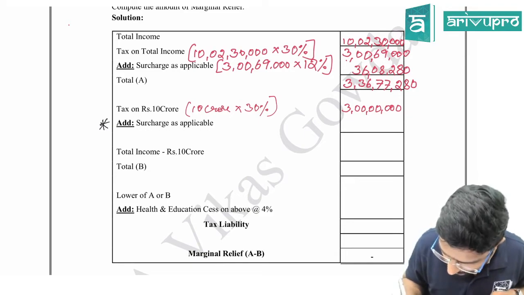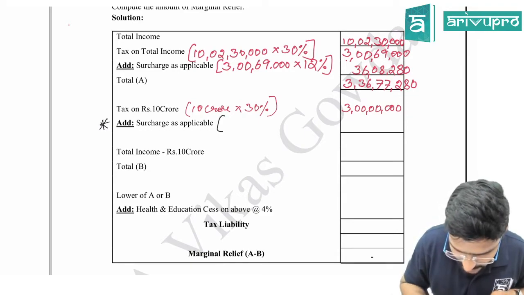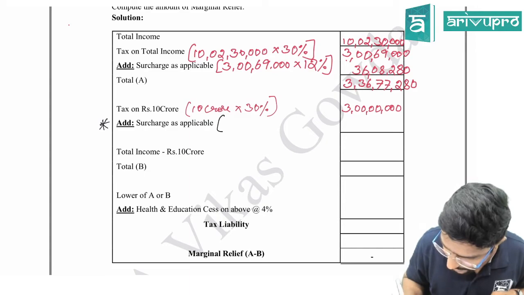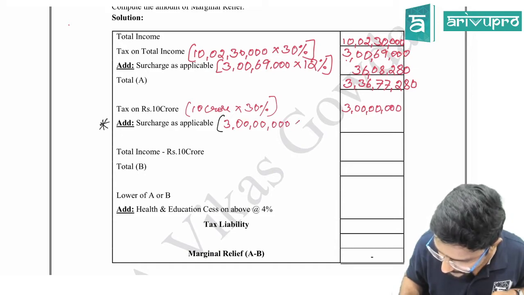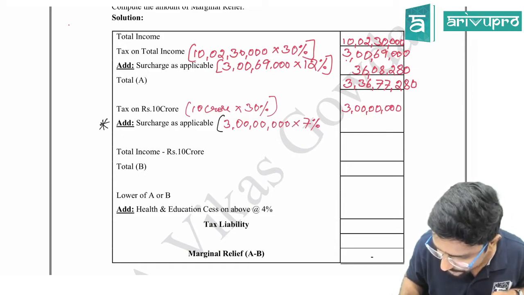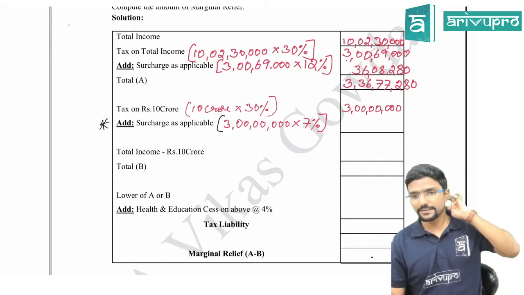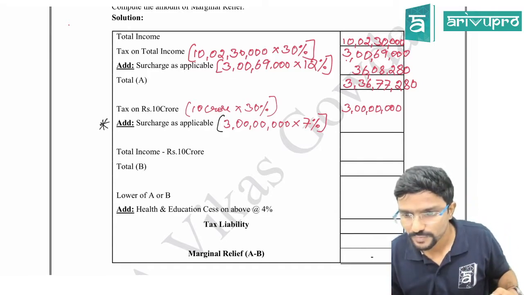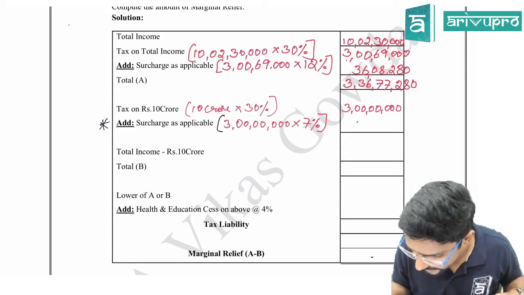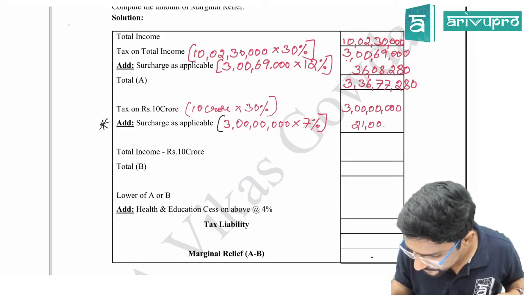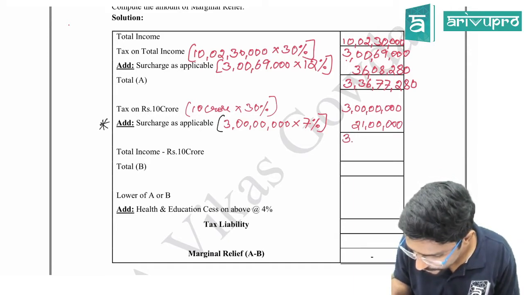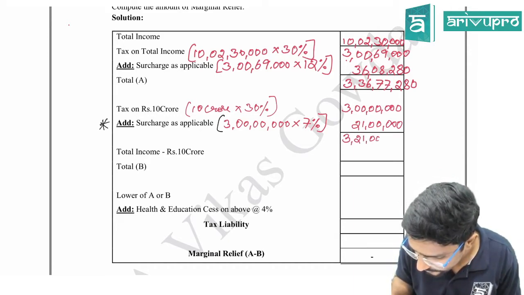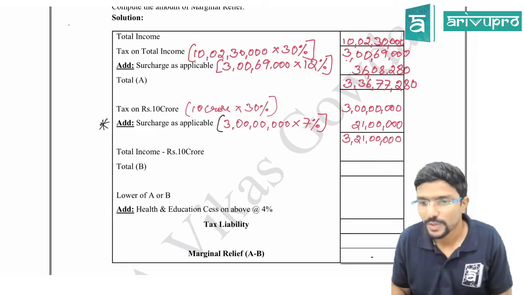So now I have to calculate here. That is 3 crore, whatever tax amount I have got, into 7%. Be extra careful with this, guys, which comes to 21 lakh. Is it so? 21 lakh. So I will be getting 3 crore 21 lakh.